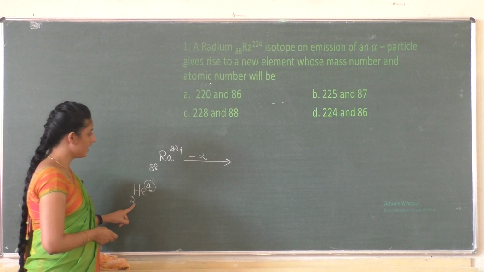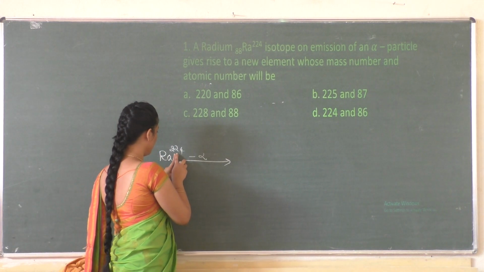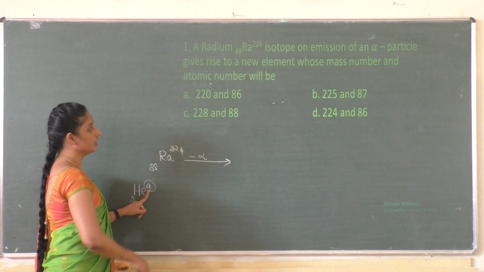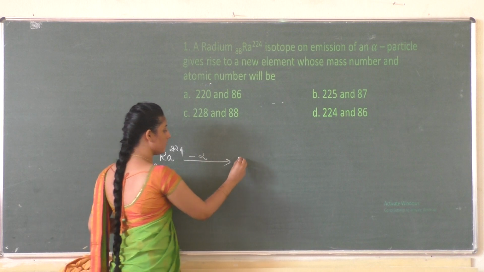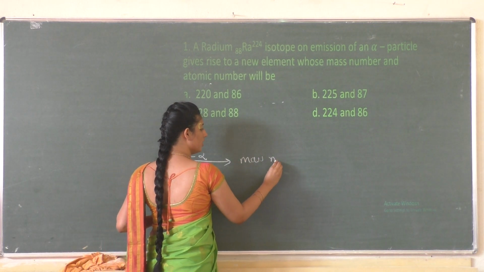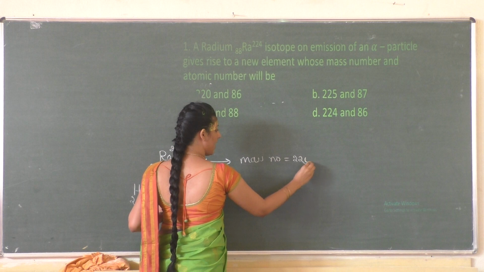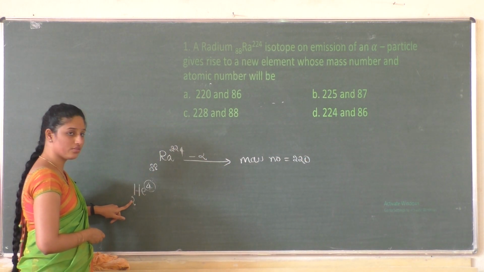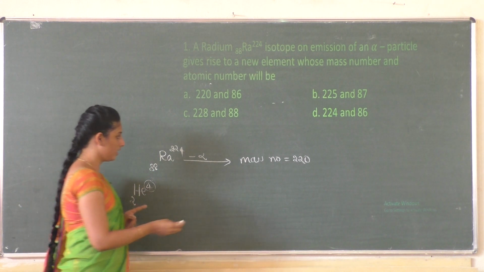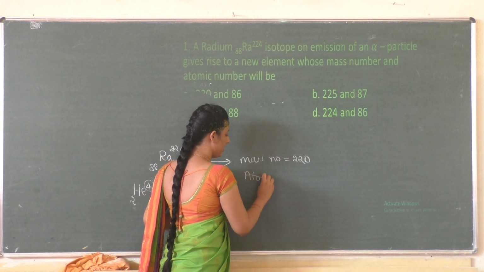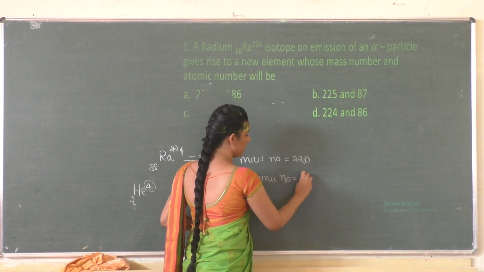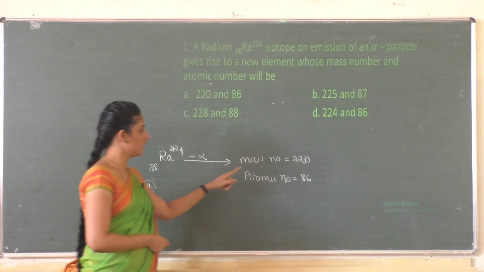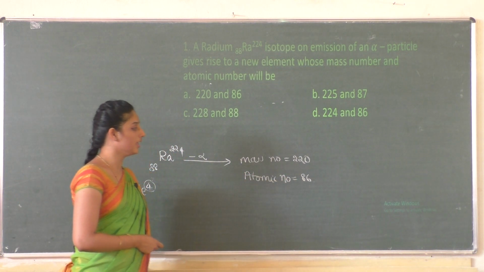So the resultant species will have 224 minus 4, which gives 220. So mass number is 220. And if you reduce the atomic number by 2 units, 88 minus 2 is 86. So you'll get a species with the mass number 220 and atomic number 86.